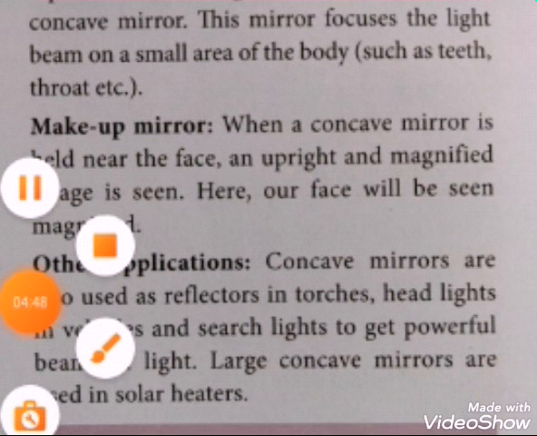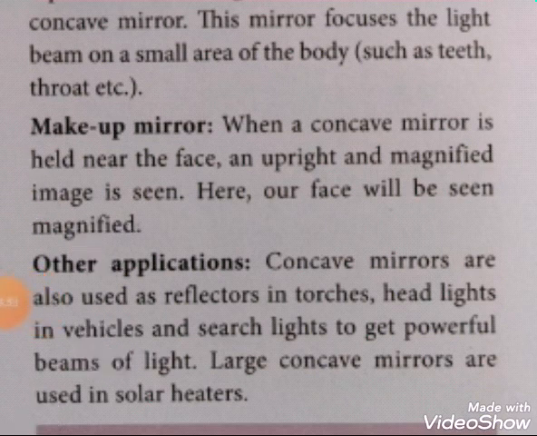Then other applications: concave mirrors are also used as reflectors in torches. So in torches you can see the concave mirror. Then headlights in vehicles, searchlights to get a powerful beam of light. Large concave mirrors are used in solar heaters. You can see in a solar heater that light must be converged in one area. For that application, we can use the concave mirror in solar heaters.